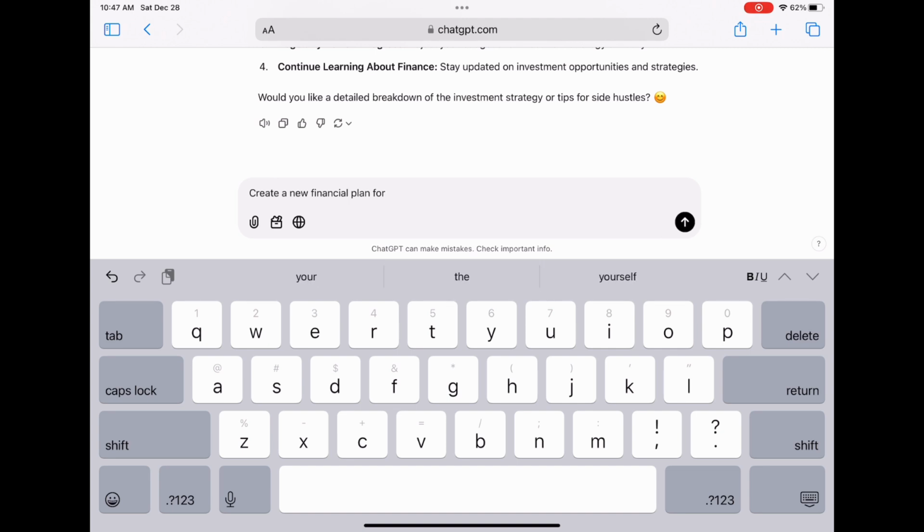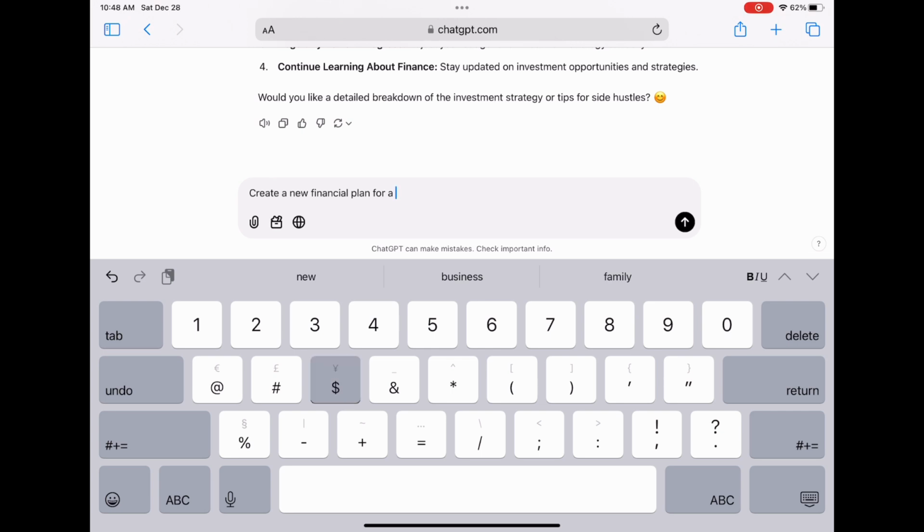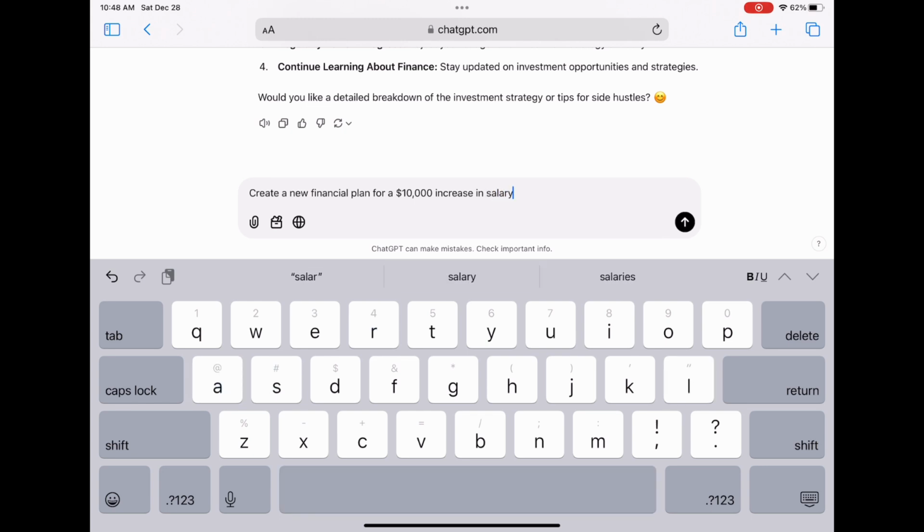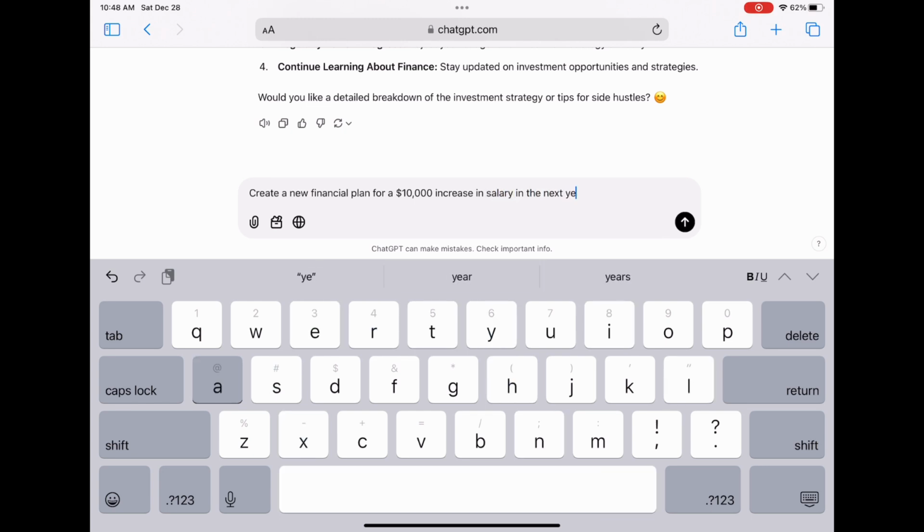The new salary for this individual, we're going to increase that by $10,000 in a year. So maybe not right away, but if you get increases in pay, bonus, whatever it is, you're going to put that in here now. So we're going to do a $10,000 salary increase in the next year.